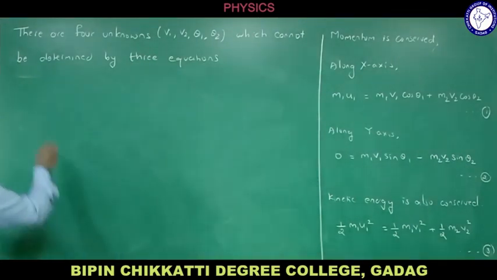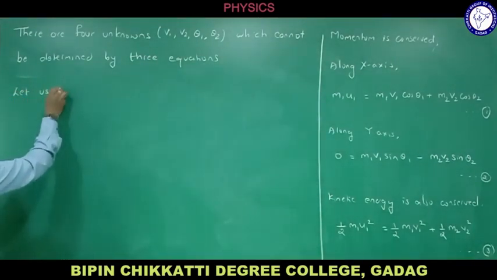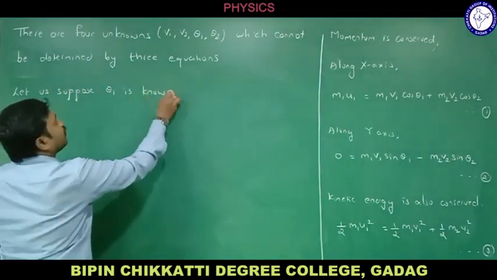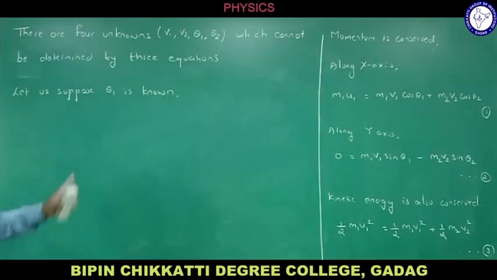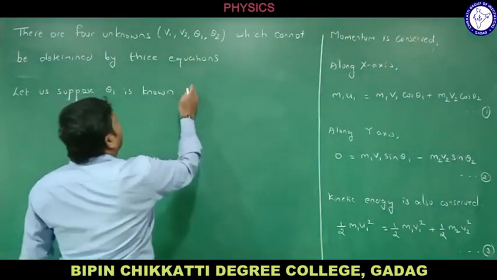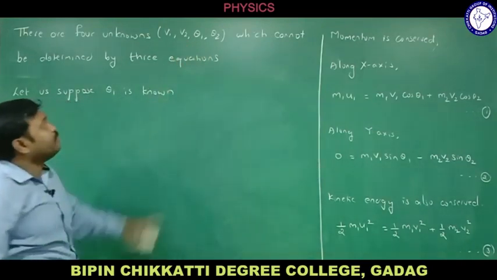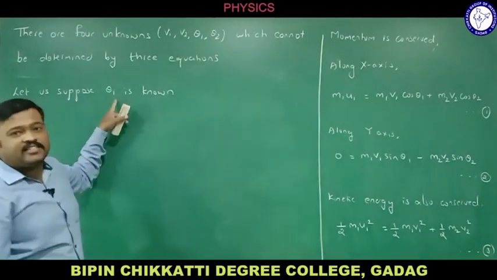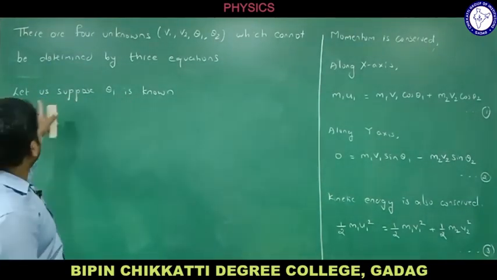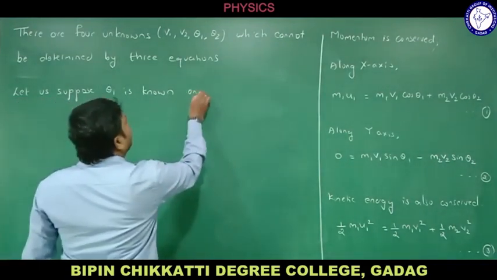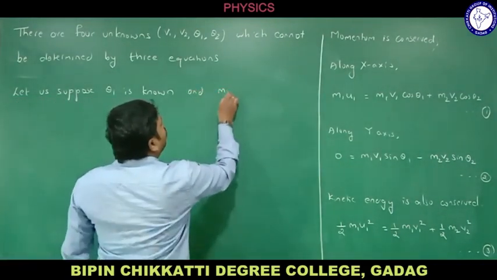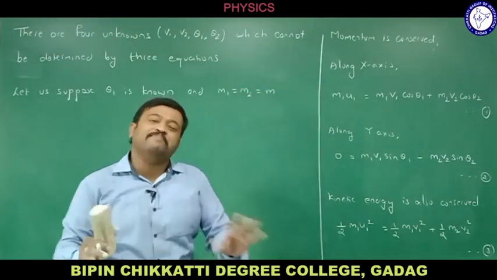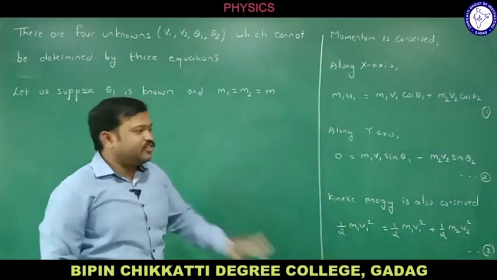Now let us write like this. Let us suppose theta 1 is known, which means I will be making this a known quantity. Then how many unknowns are remaining? 3. How many equations are there? 3. Yes, we can solve now. How did you calculate this theta 1? By some other method. Let us suppose theta 1 is known, and let me make it much simpler: m1 is equal to m2 is equal to m. Let me make both particles have the same mass.